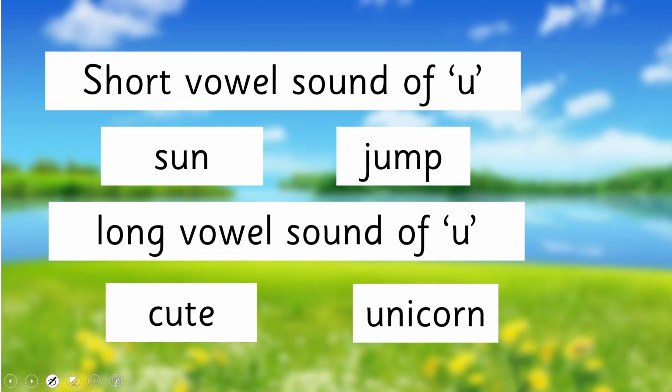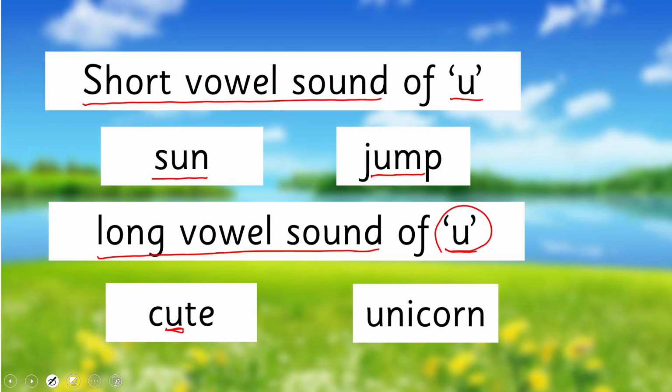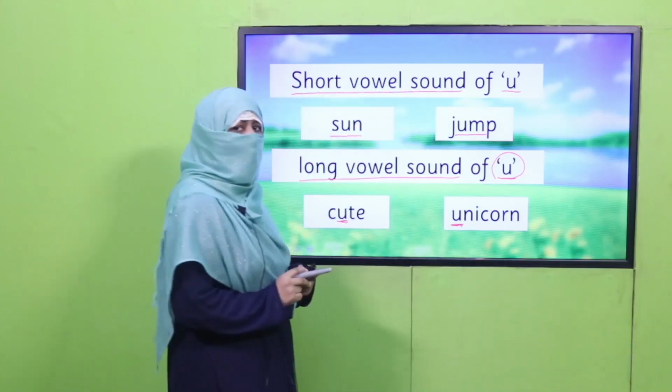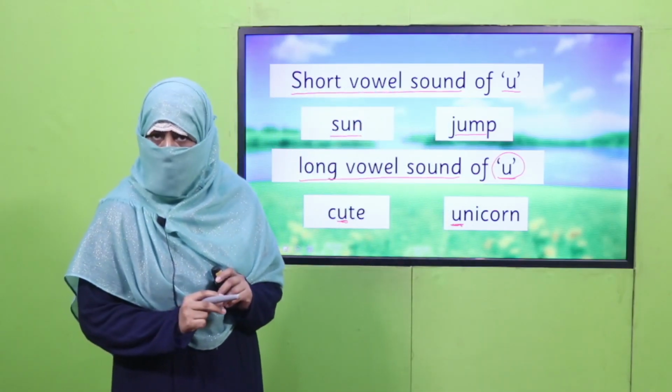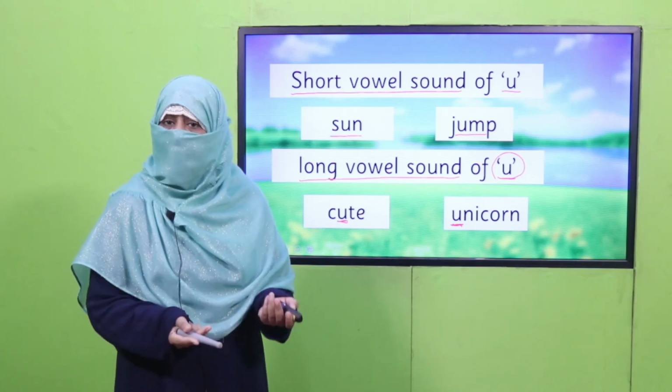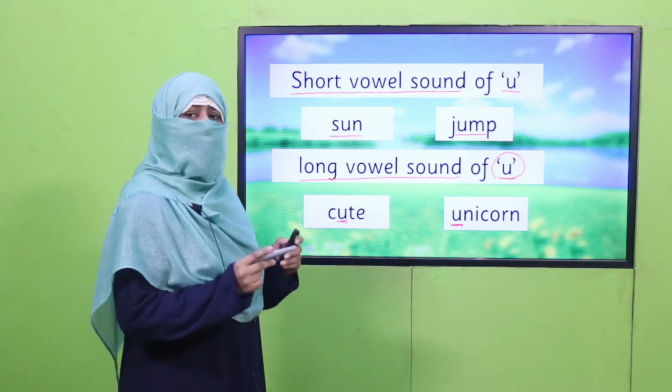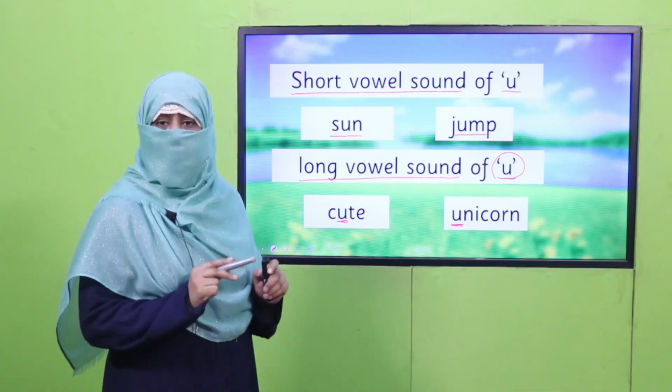And the last vowel is U. The short vowel sound of U is u, as in sun and jump, and the long vowel sound of U is U, as we say cute, unicorn. So these are the long and short sounds of vowels. Now the question is how we differentiate. There are a few rules which we are going to learn today.